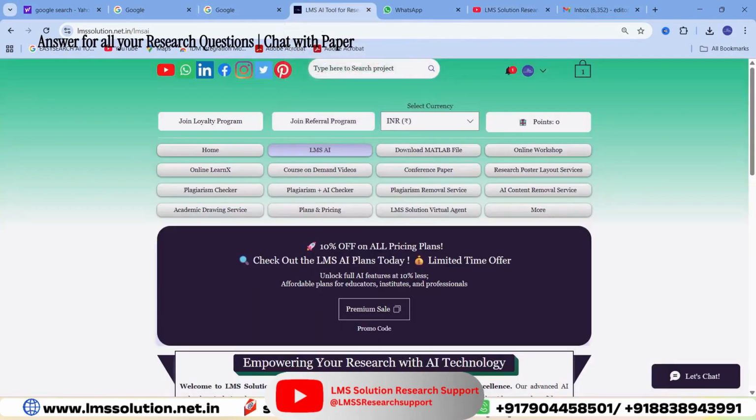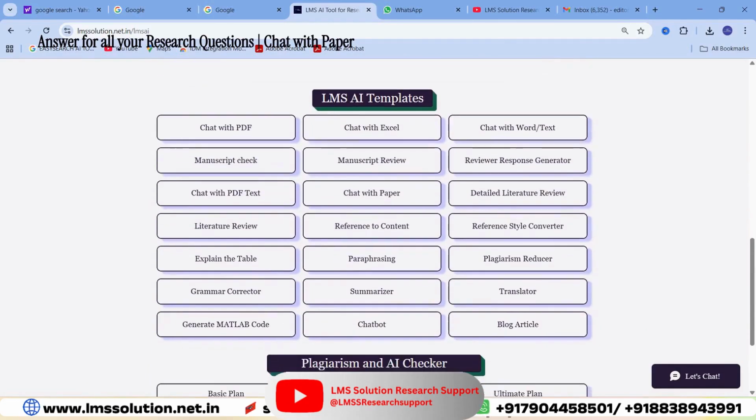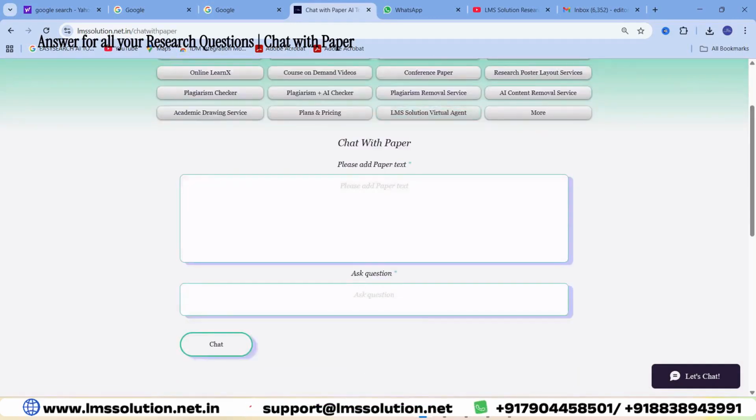So first, go to lmssolution.net.in. In this you will be having an option called LMS AI. You just click on this, so it will lead to the LMS AI templates. These are the different kinds of LMS templates especially designed for research paper writing. In this video, I am going to show you a template called Chat with Paper. You can just click on this option called Chat with Paper. So this is the dashboard of Chat with Paper. Please add paper text and ask questions.